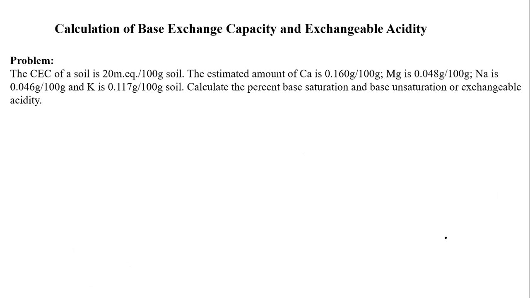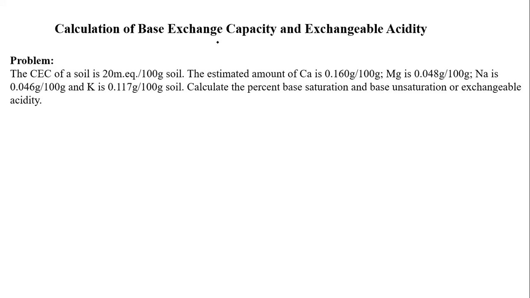Okay, can anyone do this? Please note down this problem. I will read the problem, you do the calculation, and please explain. The CEC of a soil is 20 milliequivalents per 100 grams of soil.